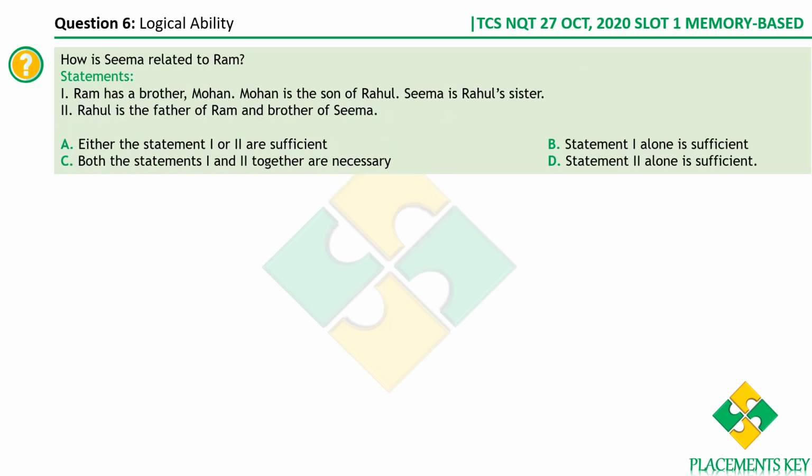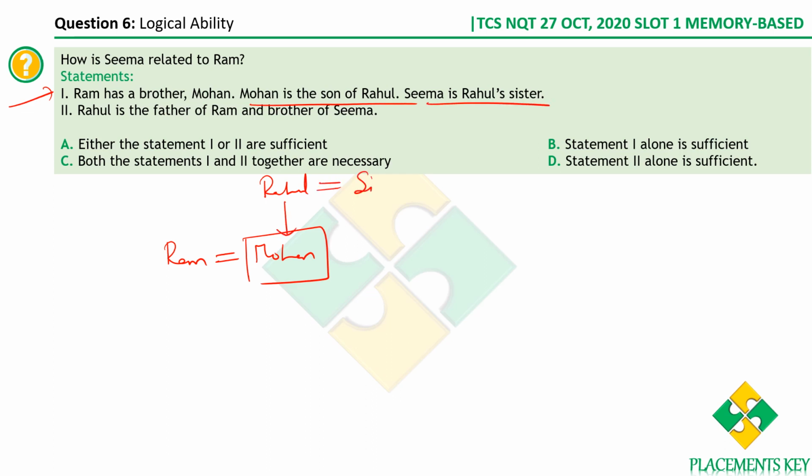How is Seema related to Ram? Okay, so let's look at the first statement alone first. Ram has a brother, who is Mohan. Next, Mohan is a son of Rahul, and Seema is Rahul's sister. So Rahul's sister is Seema.